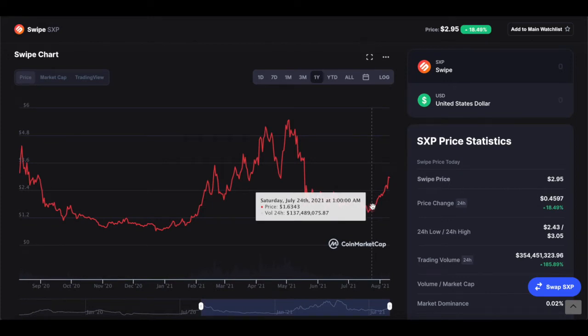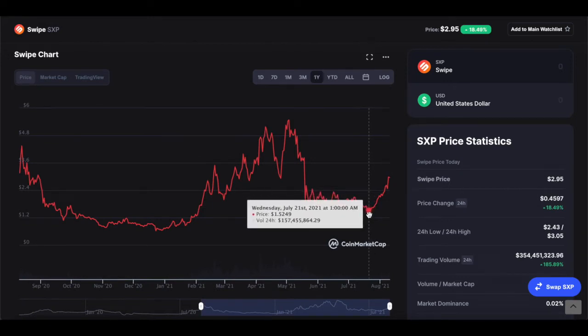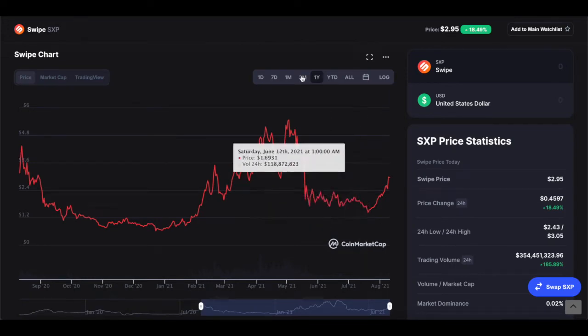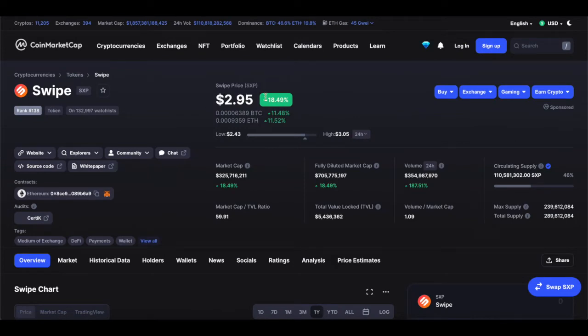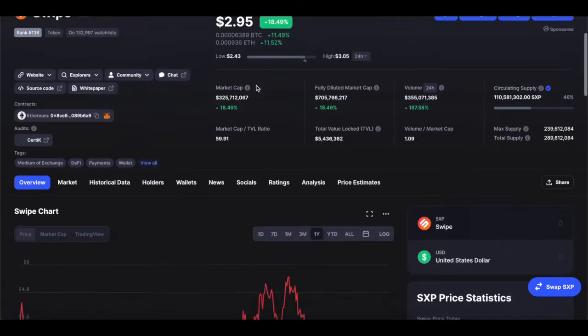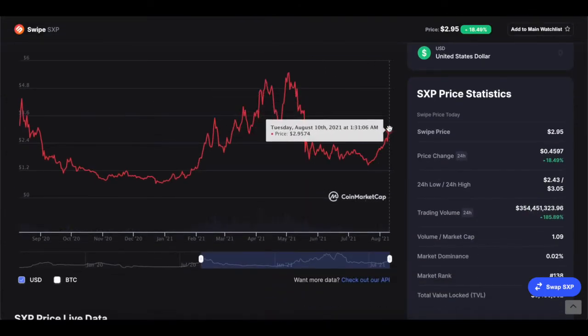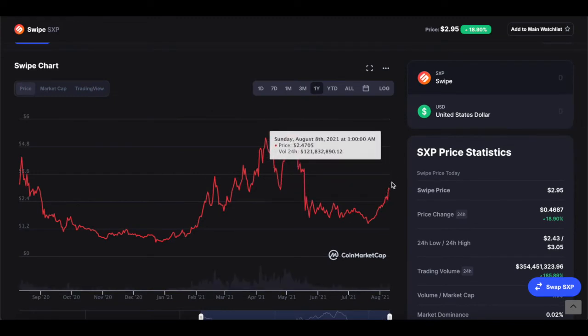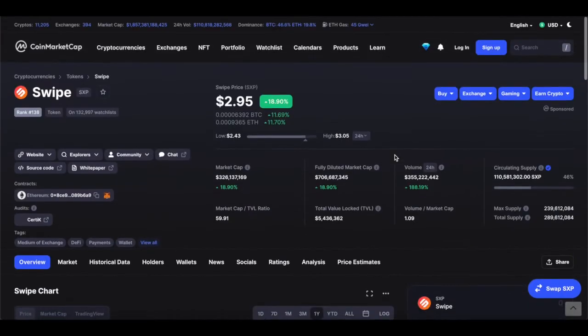Because around the 24th of July, going back to even the 21st of July and the 20th of July, you're looking at $1.43. The price right now is almost twice as high. That tells me a lot. That tells me that Swipe has a mind of its own. But most importantly, it does follow Bitcoin a little bit, but not in a bad way. In a good way, actually. In a really good way. If Bitcoin goes up, Swipe will most likely go up. However, if Bitcoin is low, Swipe doesn't necessarily go low. It can still go up, which is good because it doesn't rely on Bitcoin too much. It's great for cryptocurrency.